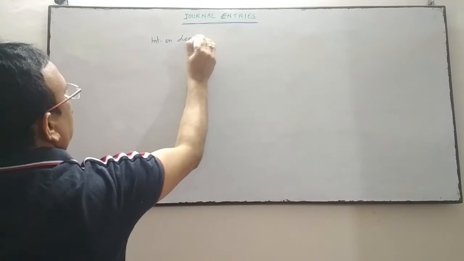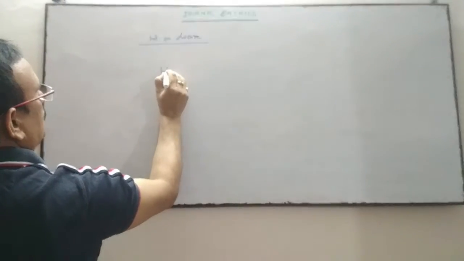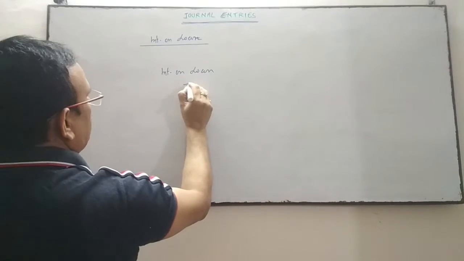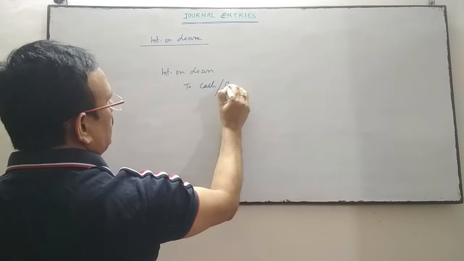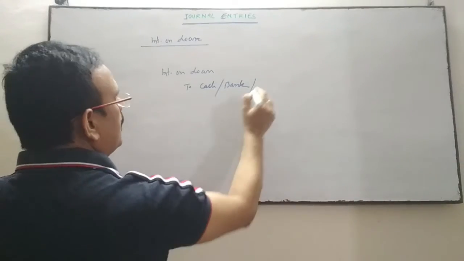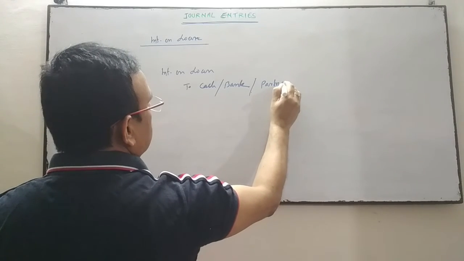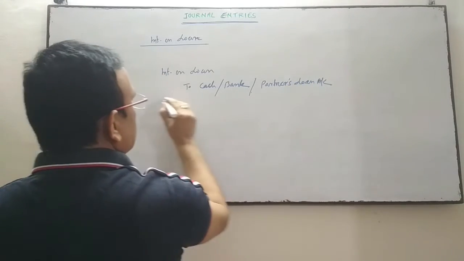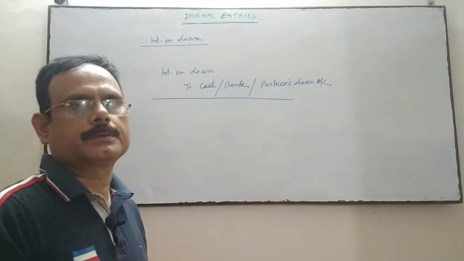And one more is interest on loan. Interest on loan account debit is an expense. If it is paid, then to cash account, or bank account by payment by check, or if it is not paid, then it will be transferred to that partner's loan account, not the capital or current account.